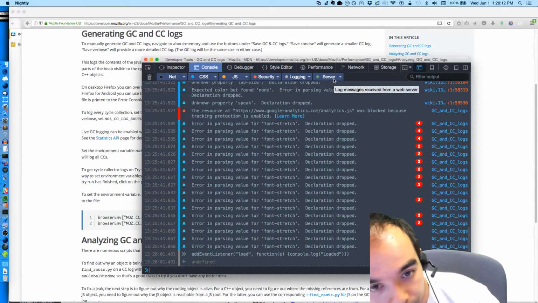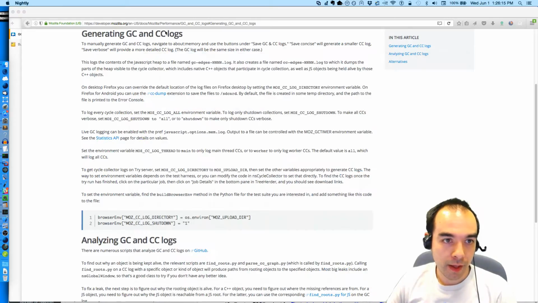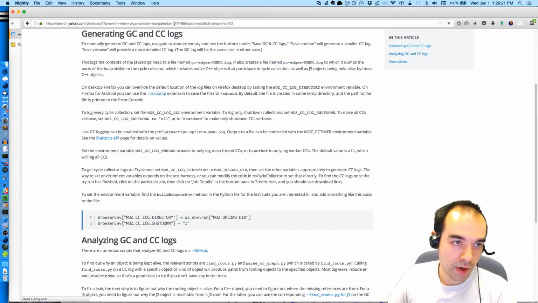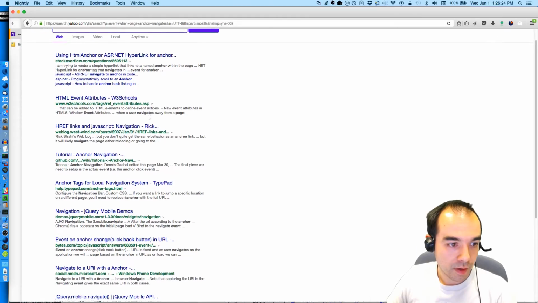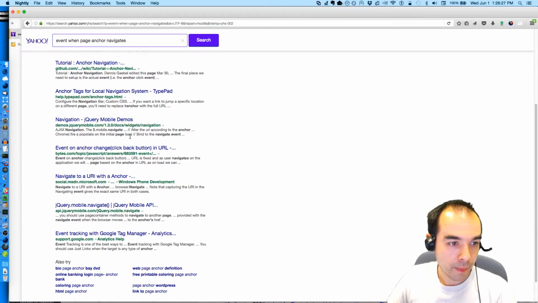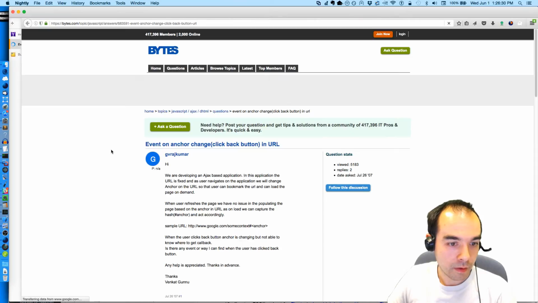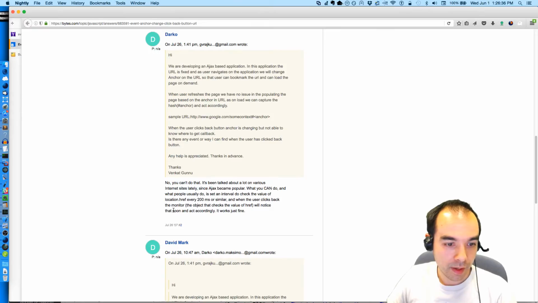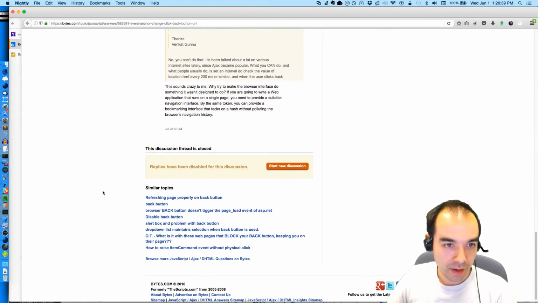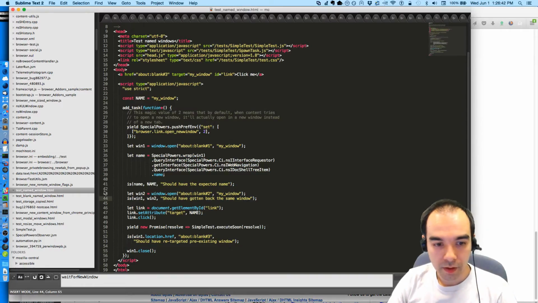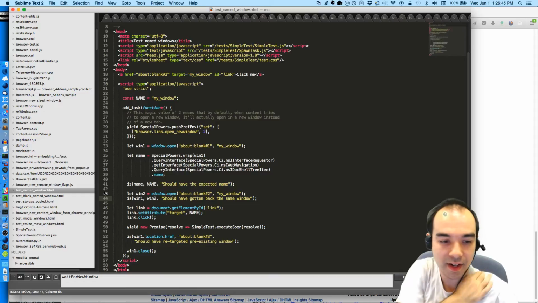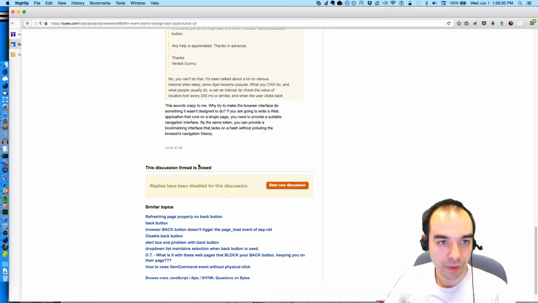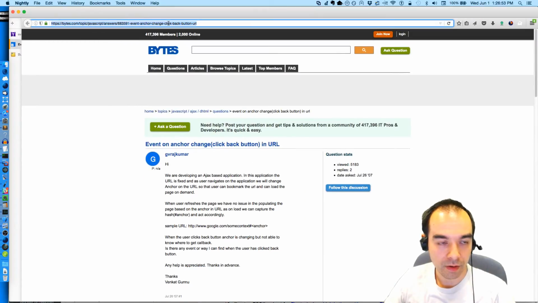Huh. Event when page anchor navigates. Just trying to remember if there is an event. So there is not necessarily an event when the page does an anchor navigation.